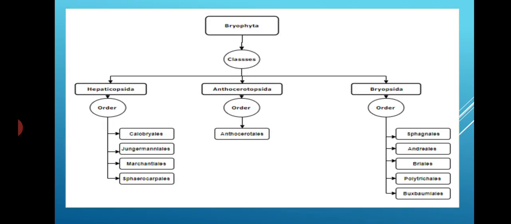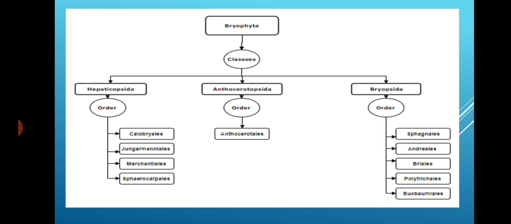Friends, we see the schematic representation of classification of Bryophyta. The Bryophyta is divided into three classes: Hepaticopsida, Anthocerotopsida and Bryopsida. Class Hepaticopsida is divided into four orders: Calobryales, Jungermanniales, Marchantiales and Sphaerocarpales.